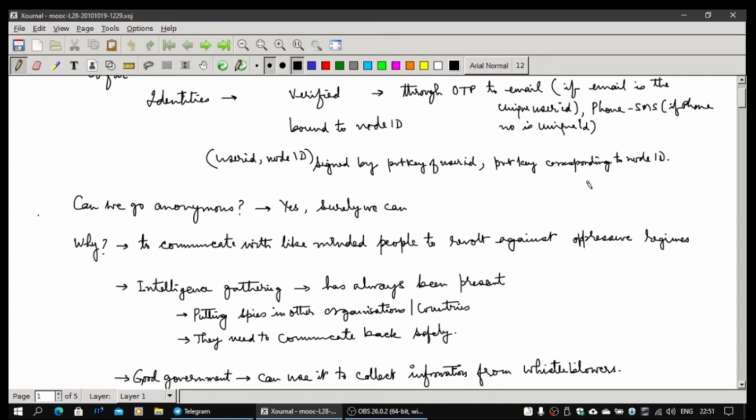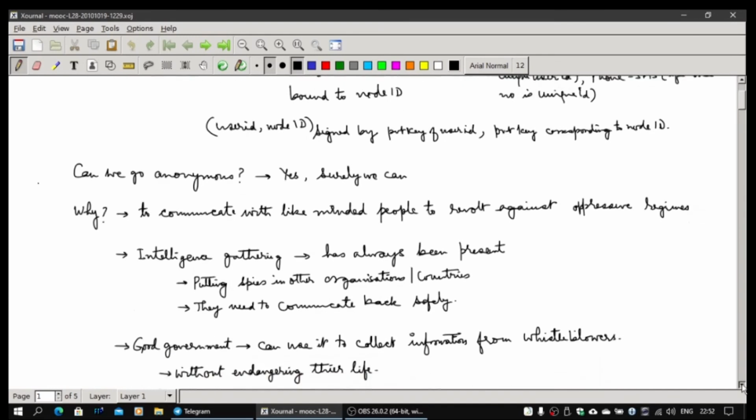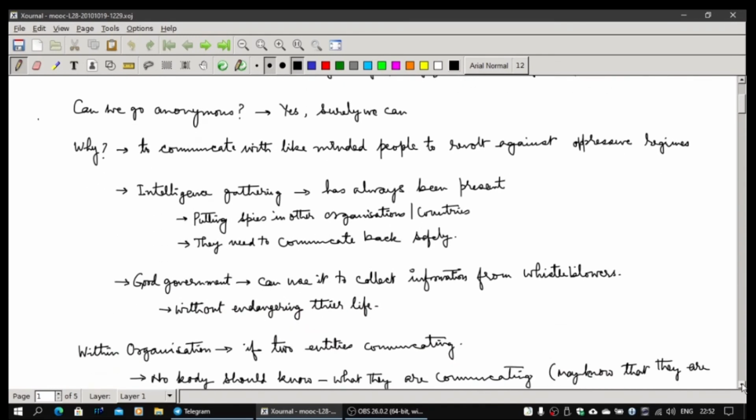So this could be one possible way. In fact, Tor probably came out of one such effort. I'm actually not sure, but my guess is yes, most likely it's that. There can be other good uses, like good governments using it to collect information from whistleblowers without endangering their lives, and then improving governance by eliminating all the corrupt people who are not good for social life or for the whole country.